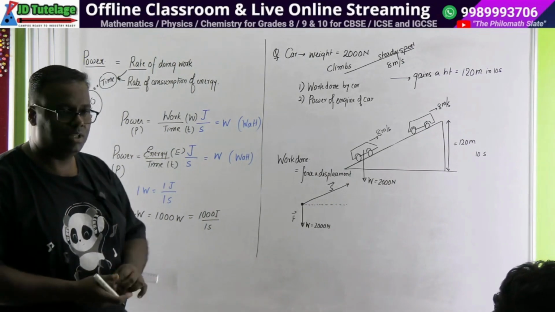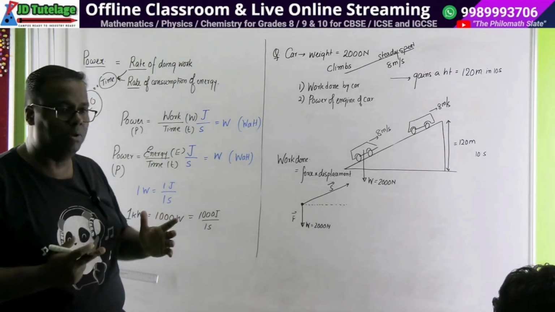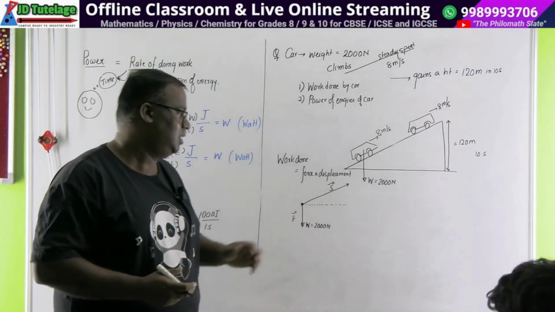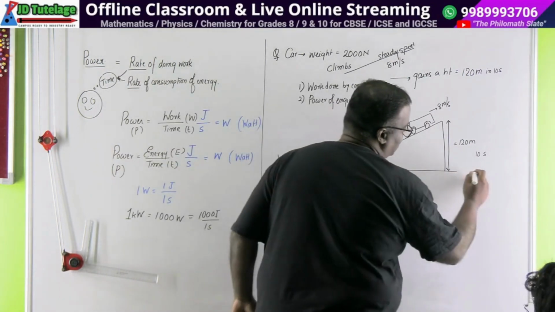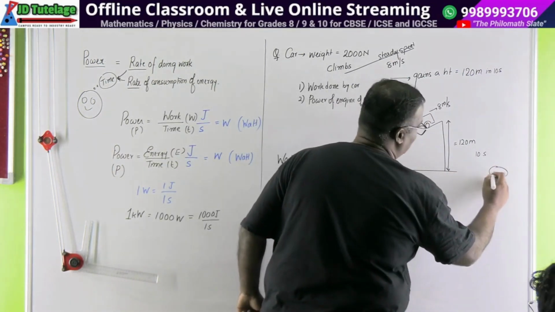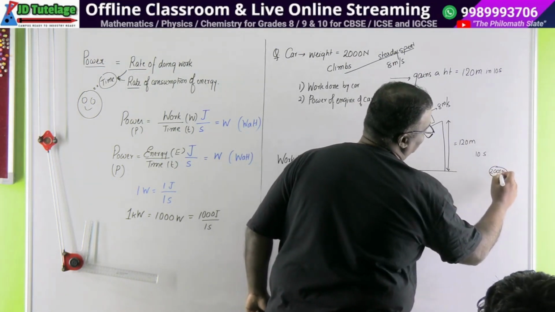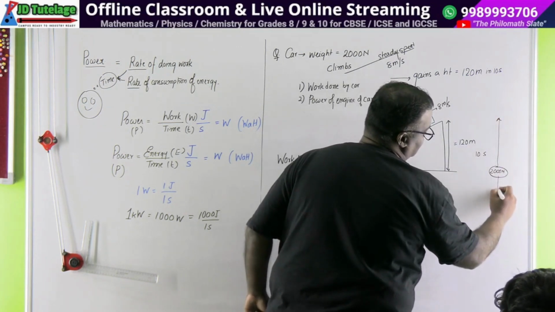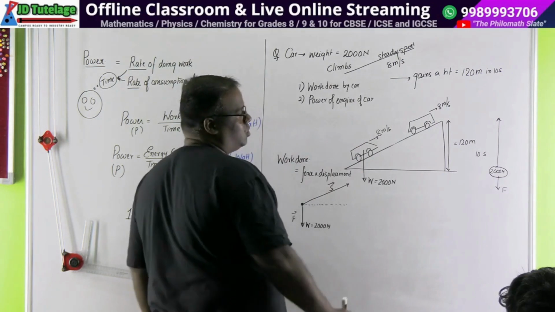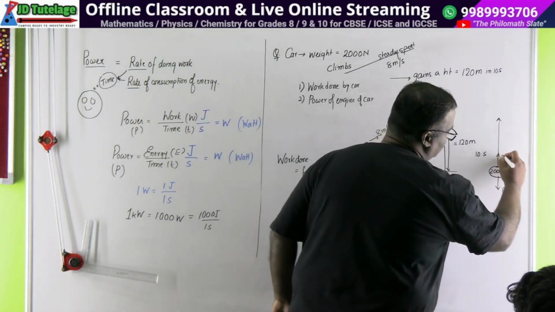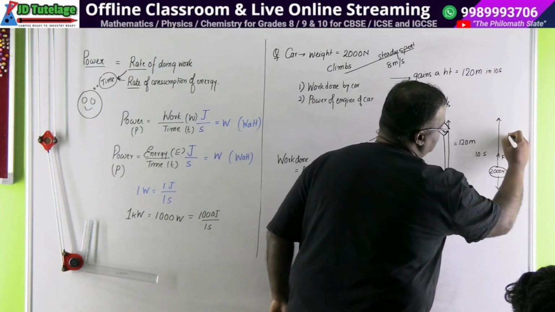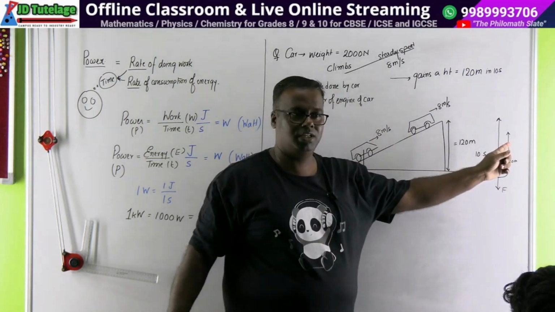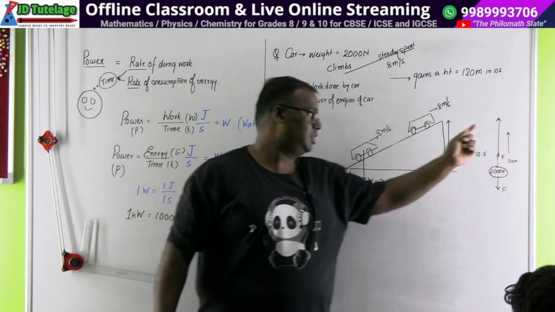सपोज द इंजन हैज एक्चुअली डन जॉब. ऐसा नहीं कि इंजन ने काम नहीं किया है, पर when we give marks to the engine as to how much work you did, don't you think the engine actually lifted overall? आई टोल्ड यू ना, वो स्टेयरकेस वाला प्रॉब्लम दिया था. 2000 न्यूटन को इंजन अल्टीमेटली ये डिस्टेंस मूव करवाया है. 2000 Newton force is acting on this side. So the engine must give a force which is equal to 2000 Newton, and it has to pull this in the displacement direction of how much? 120 meter. Now is force and displacement in the same direction? Yes. This is the work done, not this.